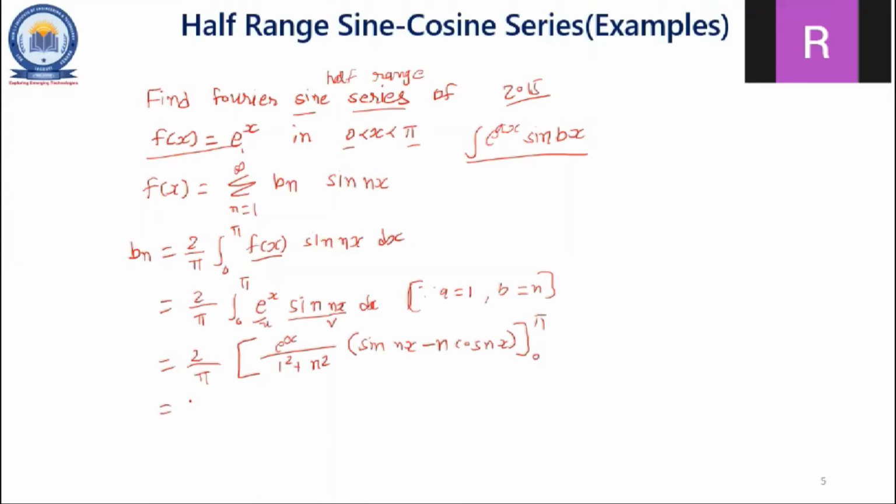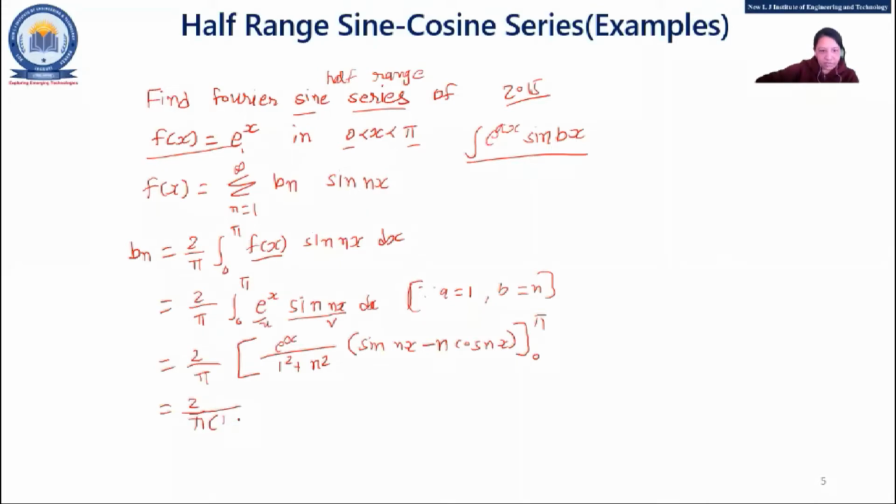Now another student for the answer of this. Just put the value. This 1 square plus n square you can take common, so I'll take it common, right? 1 square plus n square. So no need to write it again and again. Now one student for the answer, and others can write in the chat box.